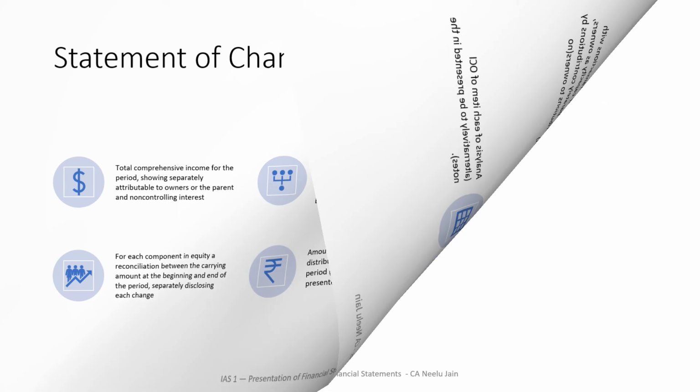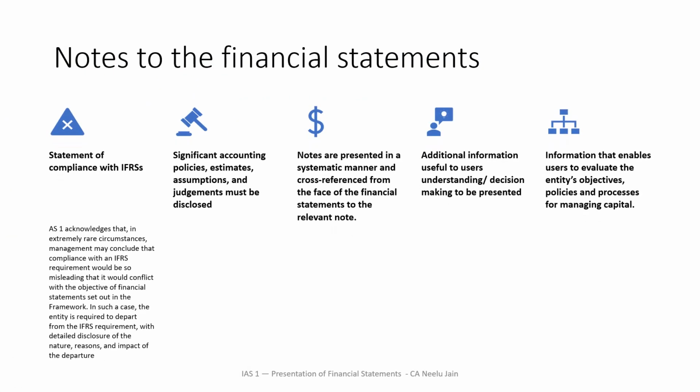The next point is notes to the financial statements. In the notes, every entity has to give a statement of compliance with IFRS. The second thing is that significant accounting policies, estimates, assumptions and judgments must be disclosed. Third, notes are presented in a systematic manner with cross-references from the face of the financial statements to the relevant note. If you see any financial statement, like a balance sheet, you will see numbers 1, 2, 3 and you will see similar references in the notes. Why? Because IFRS has laid down a standard format in which this has to be presented.